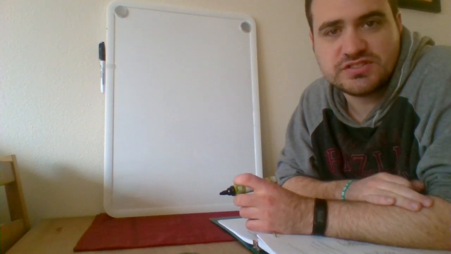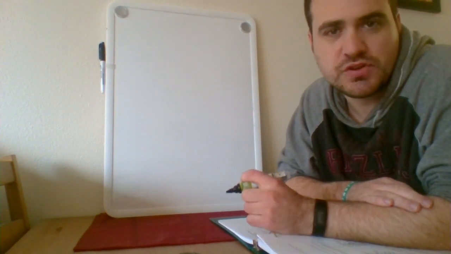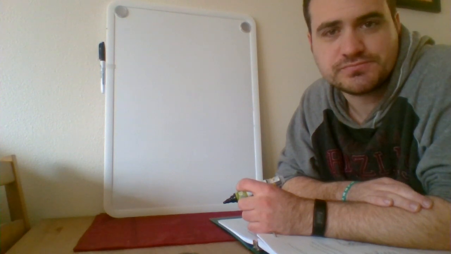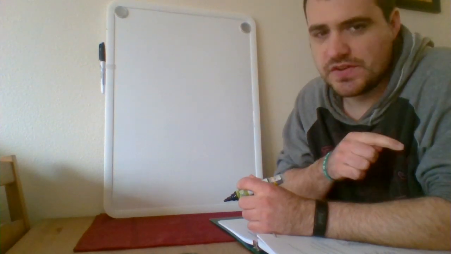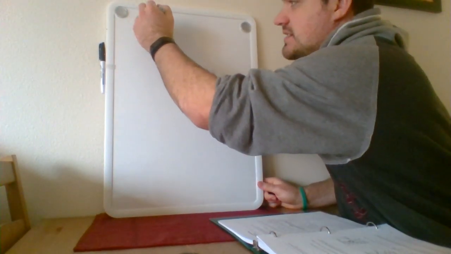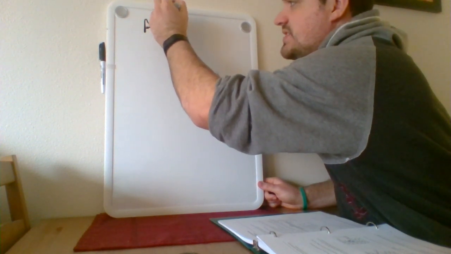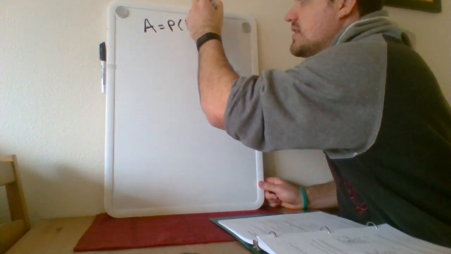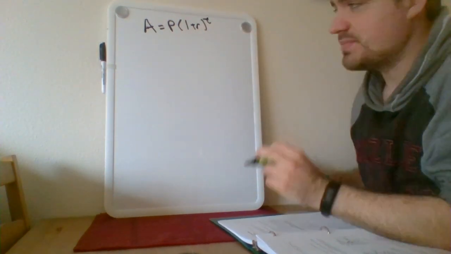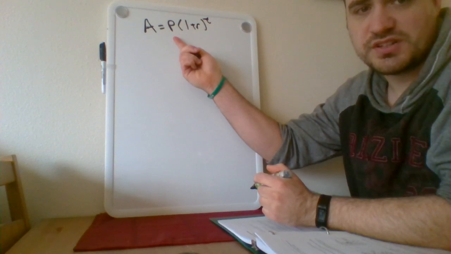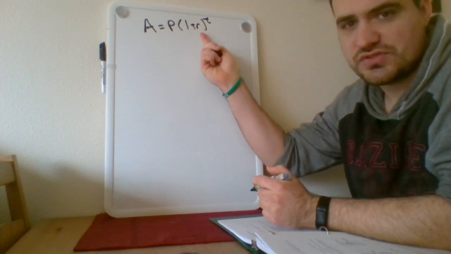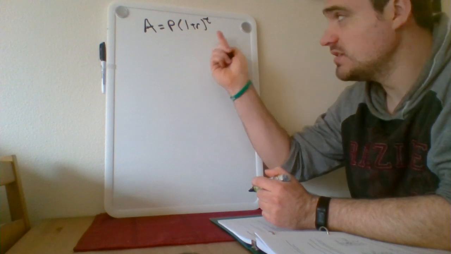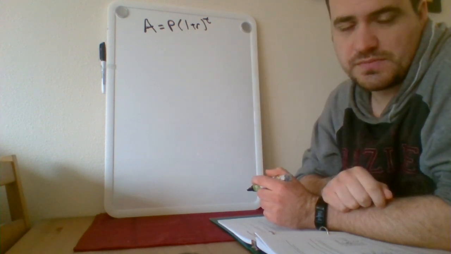Now, if you look at your notes, do you remember what that formula is? Go ahead and look. I'll wait. Okay, so what's that formula? Very good. It is A equals P times 1 plus R to the tth power, right? So in this case, remember that P stands for our principal or our starting value. R is our interest rate, and remember that needs to be in the form of a decimal. And then T is the number of years.